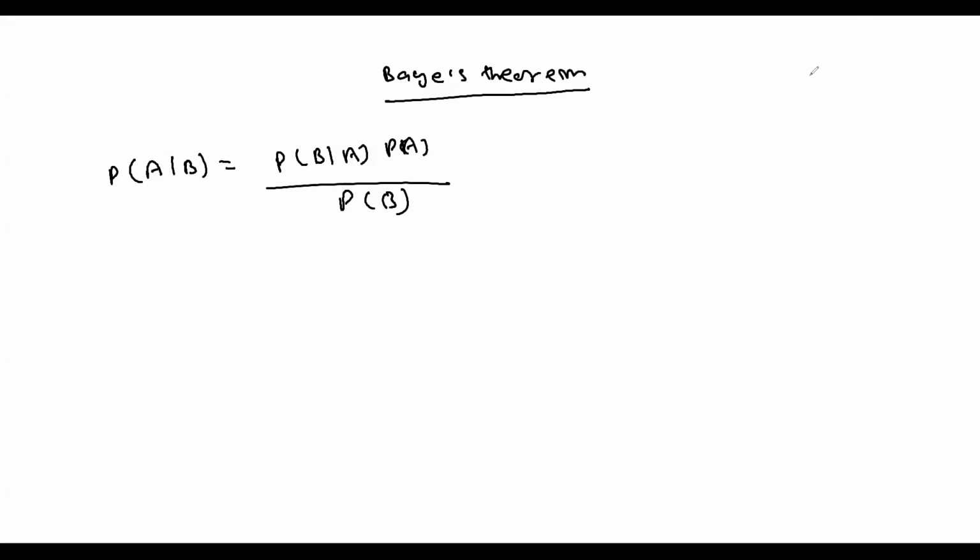In this algorithm, you will be able to use it when each and every contributor, or each and every feature, is independently contributing something towards a result or a label.